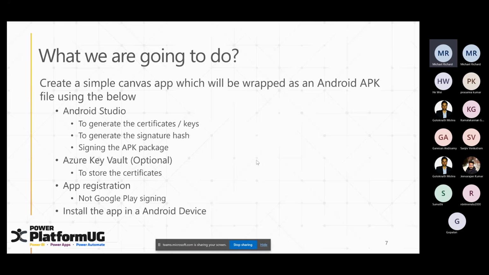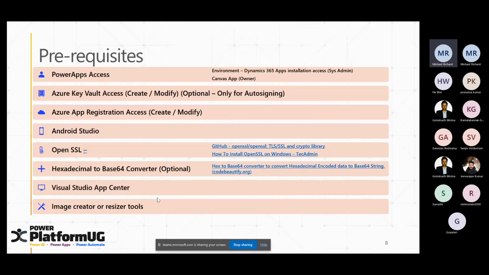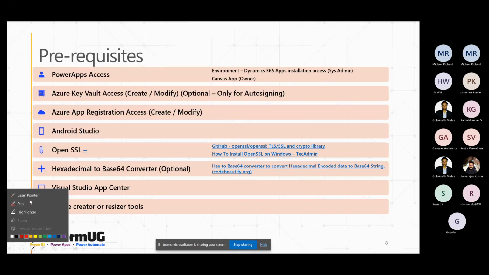I'm not going to do the Google Play signing because it will take time. I'll do the manual signing and install it on an Android device and show you how it works. I have given the links for each and everything as part of this deck as well. I think Oleg or the team will share it across as part of the final emailer. So what we need for this wrap project: obviously we need the Power App access. We need the Azure Key Vault access. As I said, it's only for auto signing, so it's an optional process. We need to do an app registration.